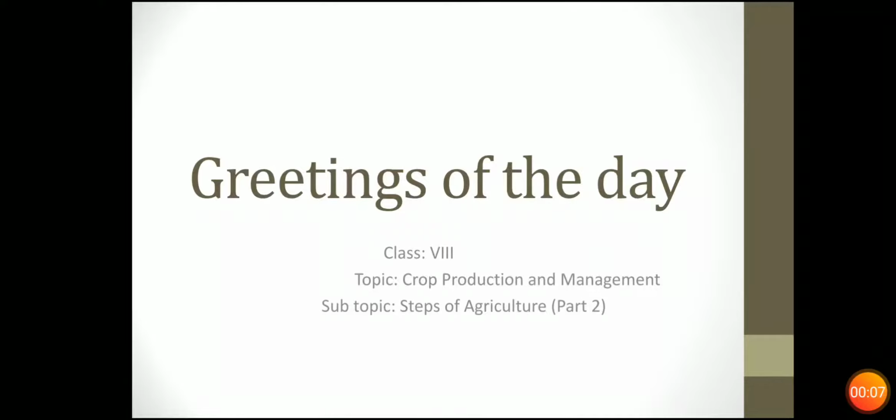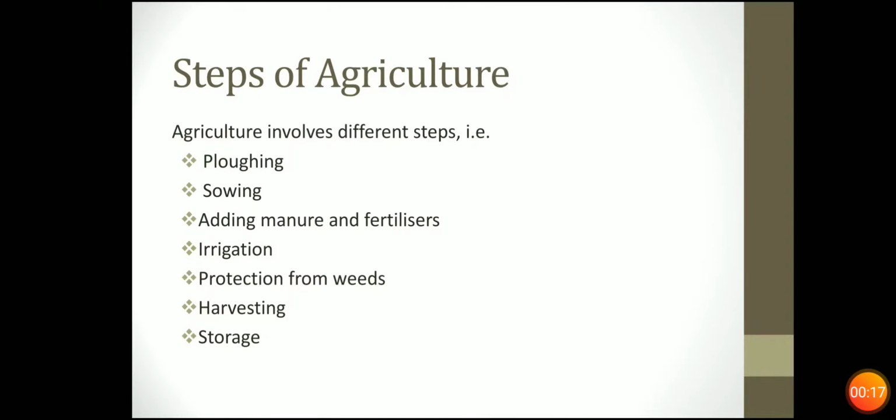In the previous session, we discussed the first steps of agriculture, that is ploughing and sowing. Now we will carry forward our topic, but before that, let's revise the steps of agriculture. First step is ploughing, second is sowing, third is adding manures and fertilizers, then irrigation, then protection from weeds, harvesting, and then storage. So we have finished our two steps, ploughing and sowing. Our next topic is adding manures and fertilizers.